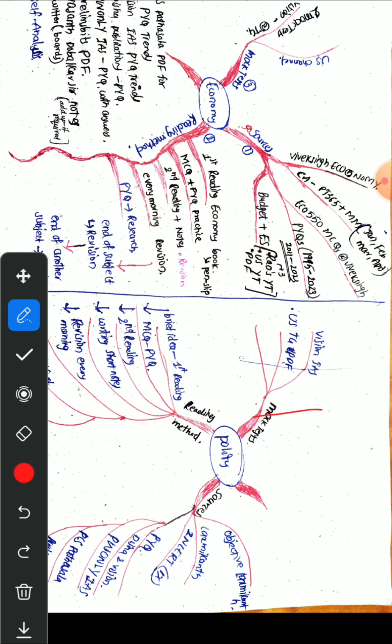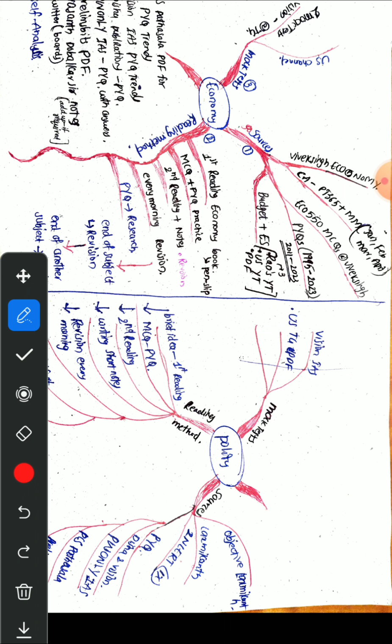Now practice those MCQs of economy. You will know where you are standing, how many questions you are getting correct, how many you are getting wrong, and where you are getting wrong, whether in conceptual or factual current affairs questions. If it is conceptual, you need to focus more on concepts while studying. If it is factual, then you can focus on current affairs and budget or economic survey details while studying.